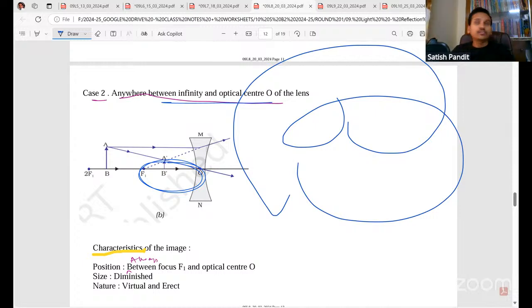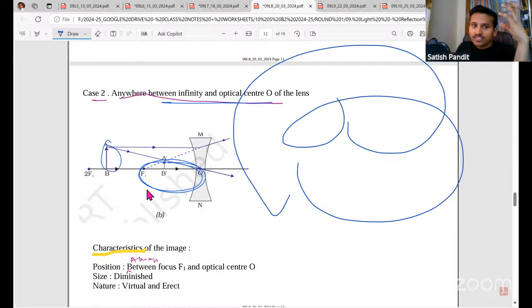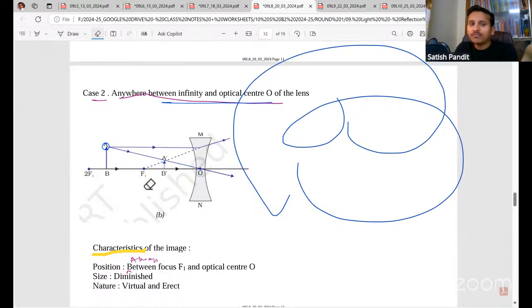Okay. Sir, I have a doubt, sir. Tell me. Sir, they have drawn arrows for the principal axis also, sir, in this diagram. Do we also have to do that? Yes, actually what is happening now? See, rays of light can come from any part of the object, right? So if you take this object, this is like the toe, right? Like for example, I am standing here. This is the head, this is the toe. So light rays can come from here also, right? So yes, we can draw. Like for this also, we can. It's optional, but if you want, you can do it.